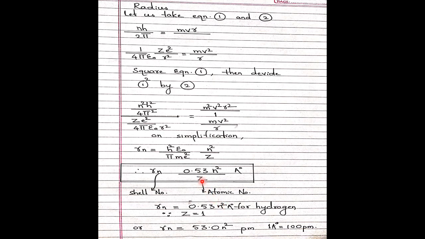I have taken the angstrom unit. If you convert it to picometers, Rn equals 53.0 n square picometers, because 1 angstrom unit equals 100 picometers. So today we learnt some postulates of Bohr and some equations. In tomorrow's class, we will learn some more derivations and will complete Bohr's theory. Thank you boys and thank you students.